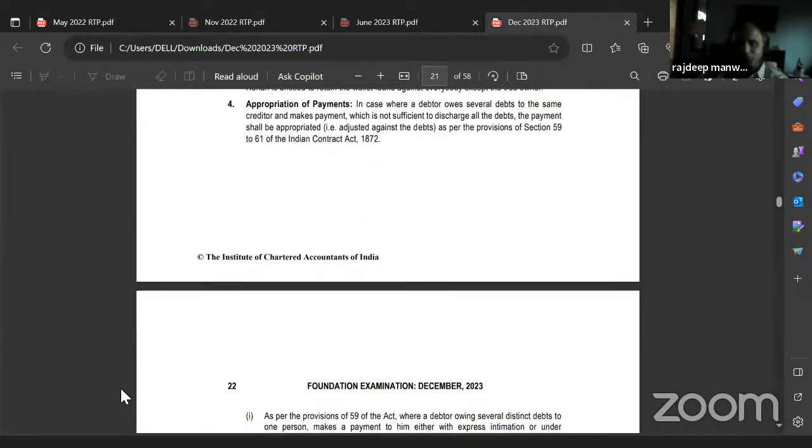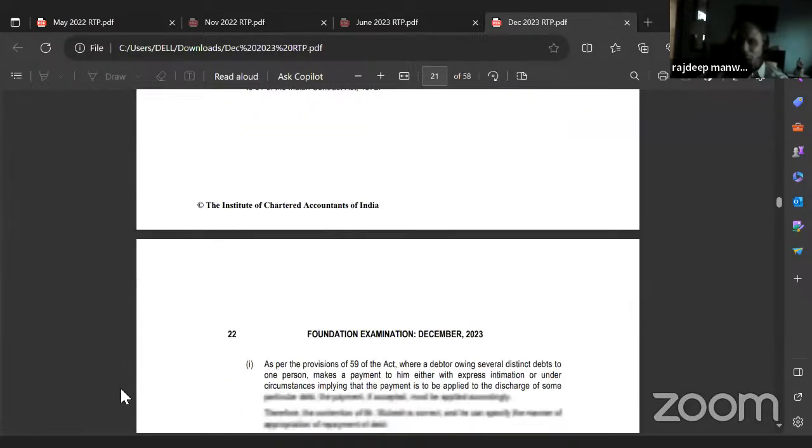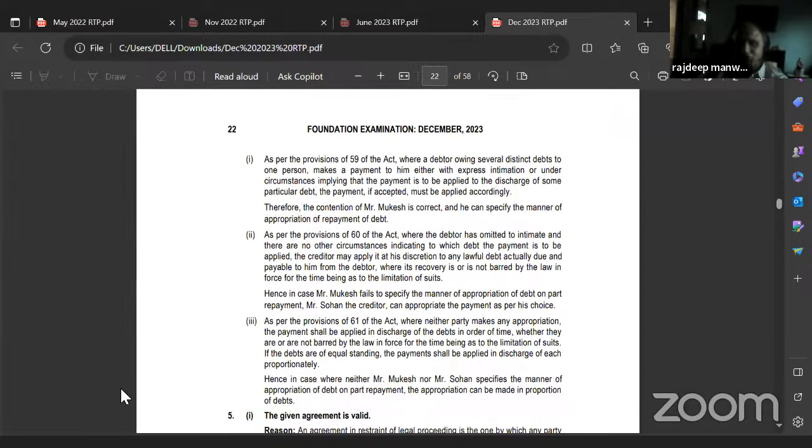Appropriation of payments: in a case where a debtor owes several debts to the same creditor and makes a payment which is not sufficient to discharge all the debts, the payment shall be appropriated, that is adjusted, against the debts as per the provisions of Sections 59 to 61 of the Indian Contract Act 1872. So 59 is debtor decides, 60 is creditor decides, 61 is chronological order.